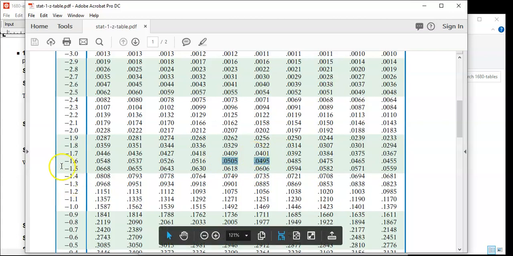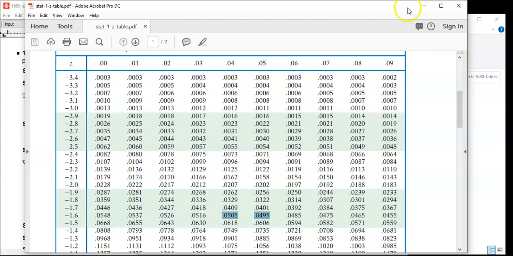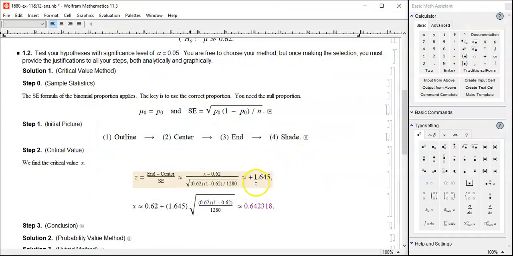It's a push, so negative 1.64 or negative 1.65, it's got to be somewhere in between. That's why I got 1.645. And of course, I want something bigger, so instead of negative, I change it to positive. It all comes from the picture, and by now everybody should be comfortable with all those.